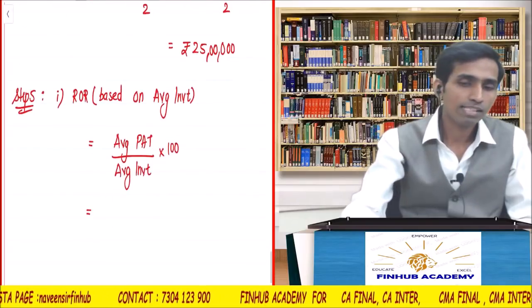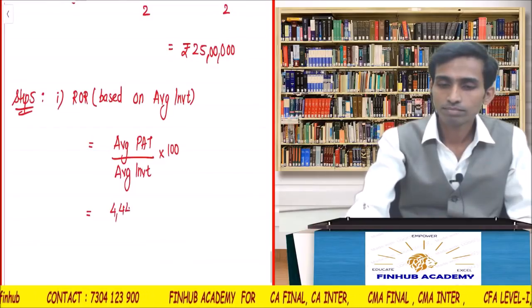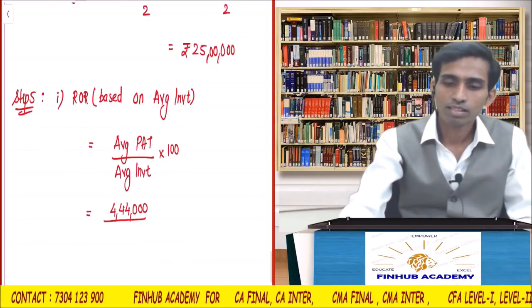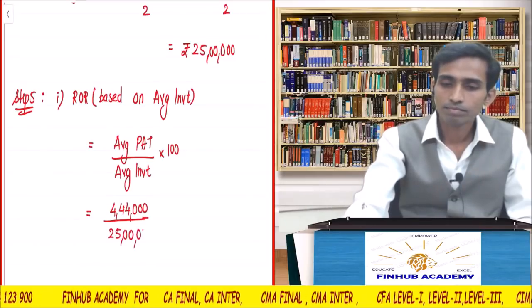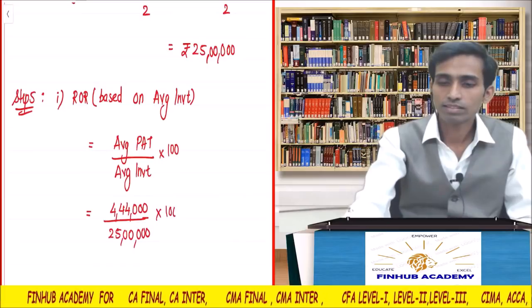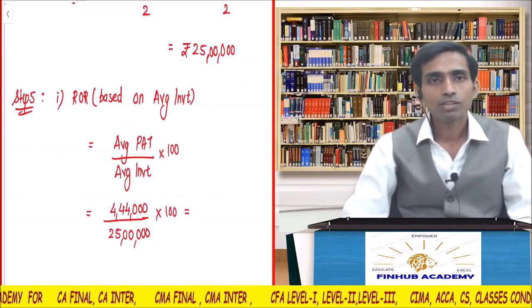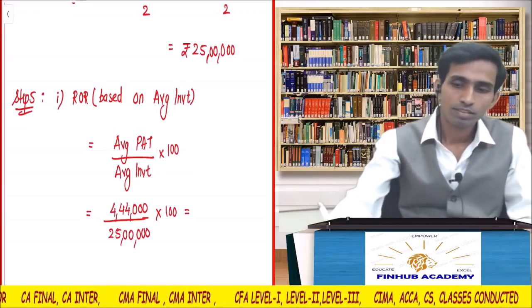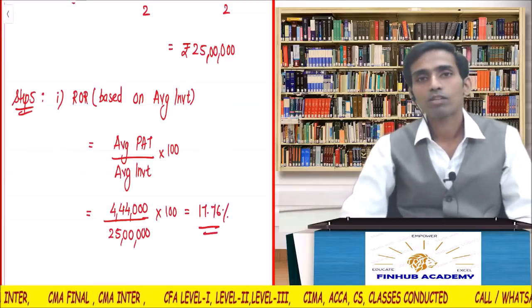The average PAT is how much? 4,44,000. Average investment is 25 lakhs, into 100. ROR based on average investment is 17.76%. Great. Copy.